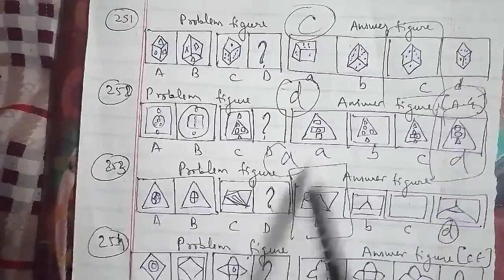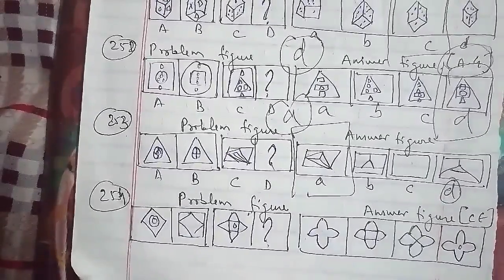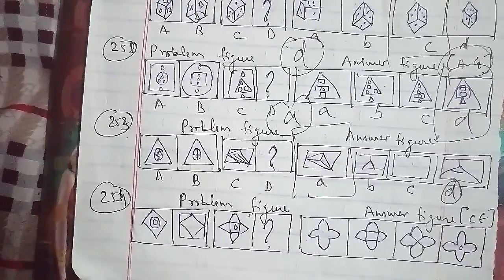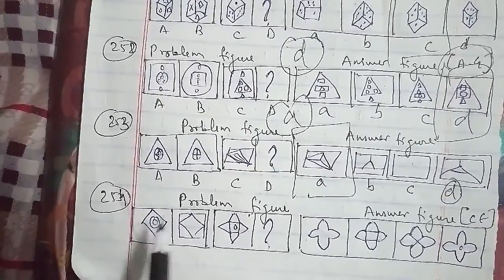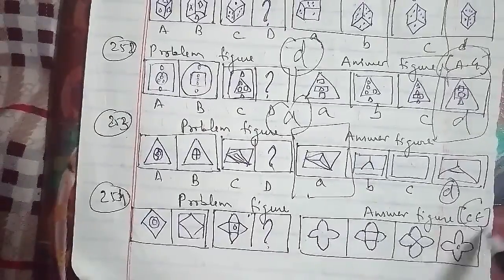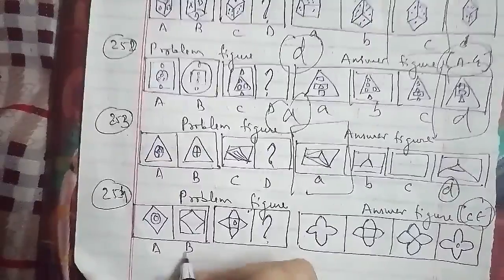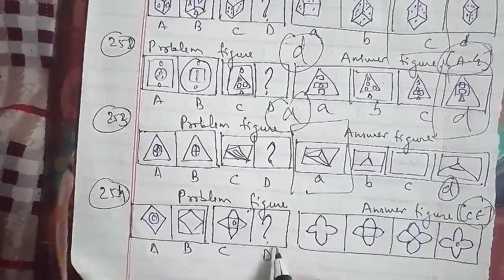Now we'll go ahead with the last question of the session, which is in the same cases, that is the 254th question of the session. These were the problem figures and these were the answer figures, which have been asked in a central exercise question paper, and they have been named as A, B, C and D. The missing figure that we have to find out is among the A, B, C and D figures as well.